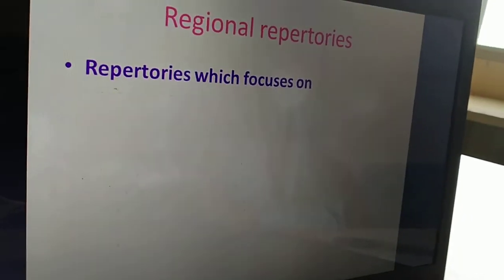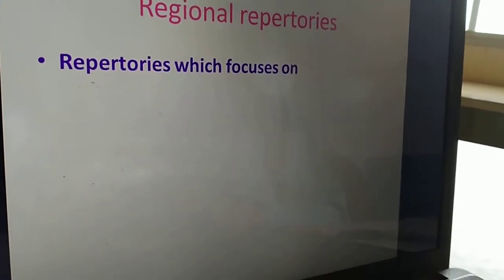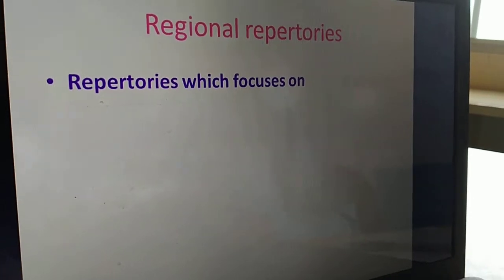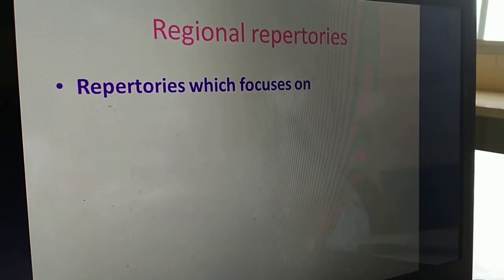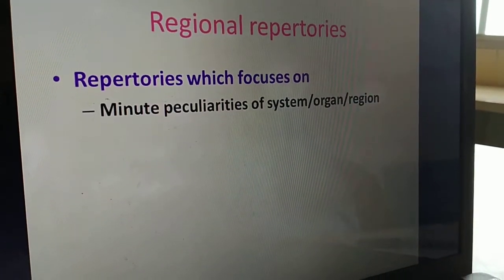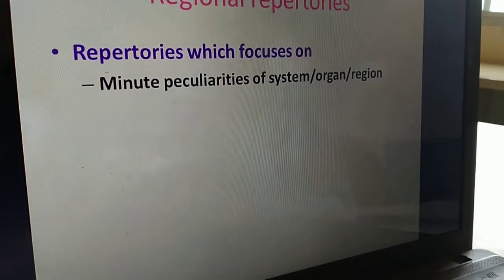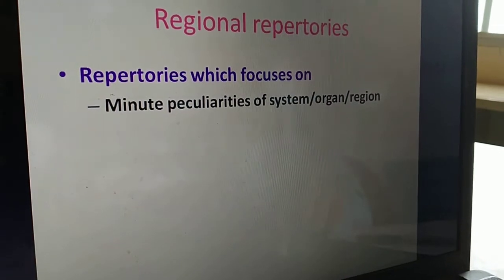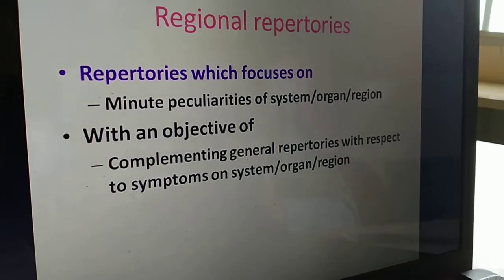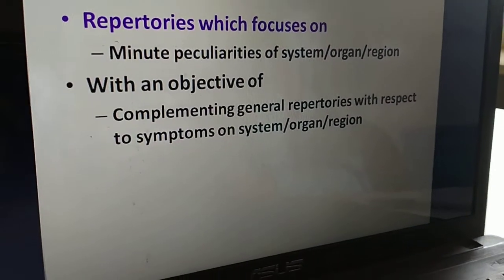The third type, depending upon the content, is a regional repertory. Now, the repertories are defined like repertories which focus on the minute peculiarities of systems, organs, or specific regions. What is the objective of this repertory?